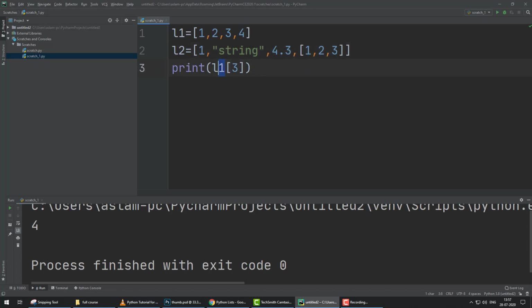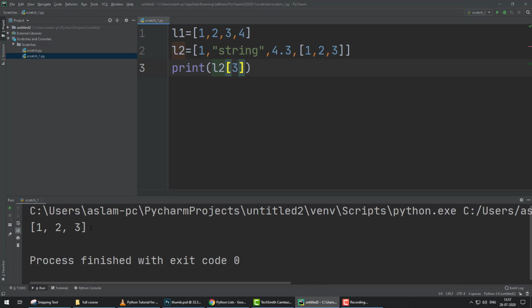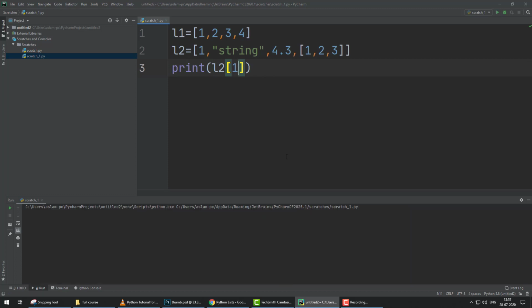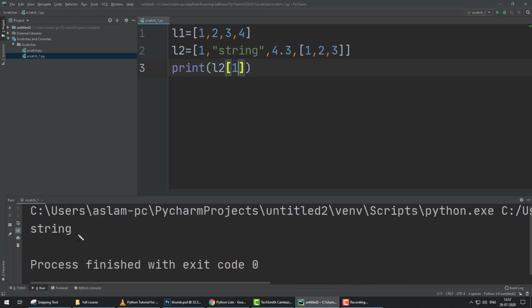If we print L2 with index number 3, it means 0, 1, 2, 3, it prints this list. Let's check. You can see here this list. If we put 1 here, it means 1 is the index number of the string, and on run, this is the string.